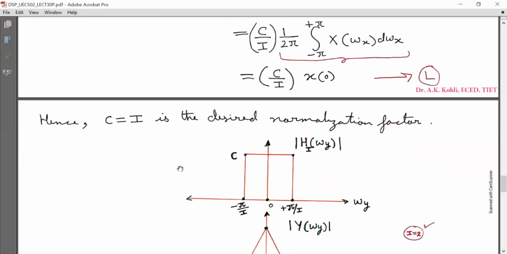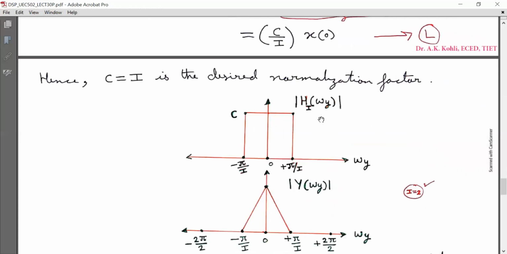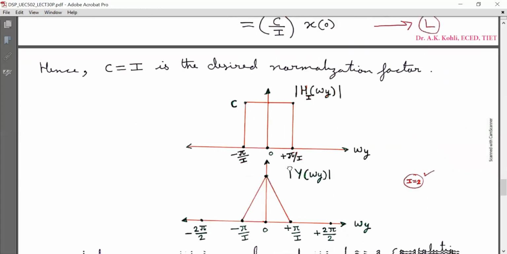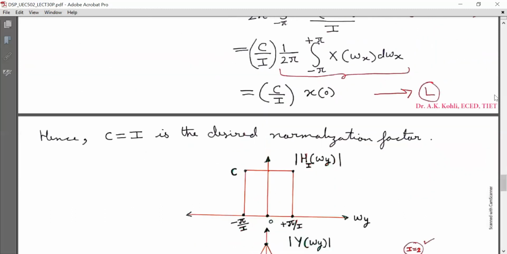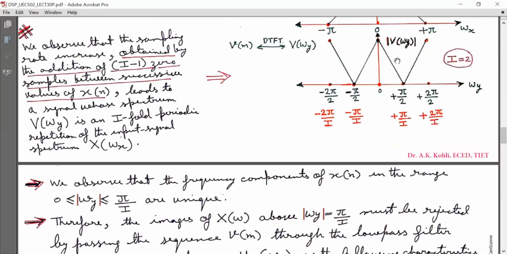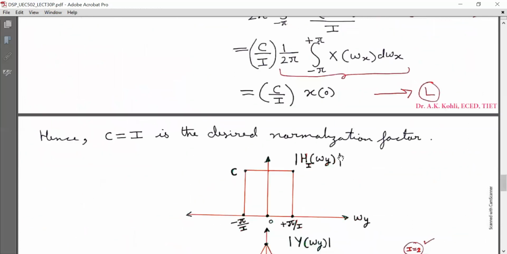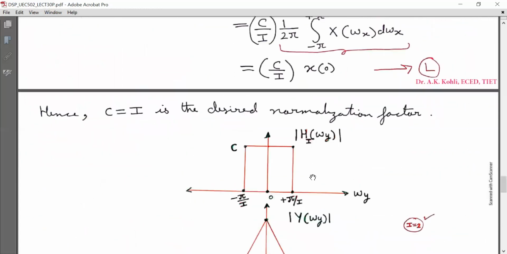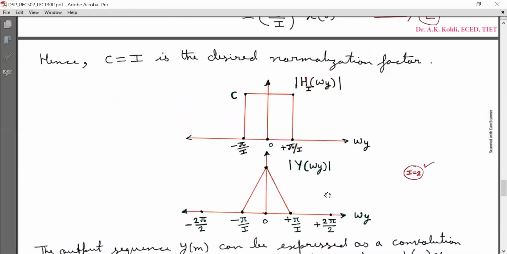Now I am going to plot the magnitude response of the low pass filter, that is magnitude H_I(ωy). Its amplitude is capital C and range of frequency of ωy is minus π by I to plus π by I. When this signal, magnitude V(ωy), is passed through a low pass filter with magnitude response as shown here, then only this portion will be passed and the rest will be clipped off.